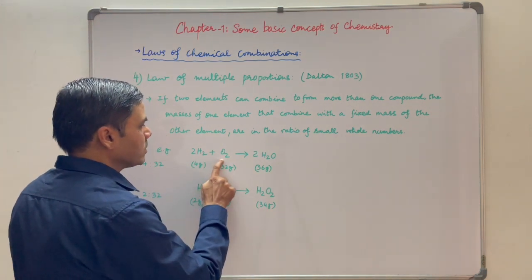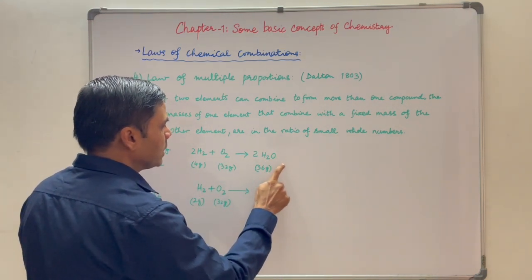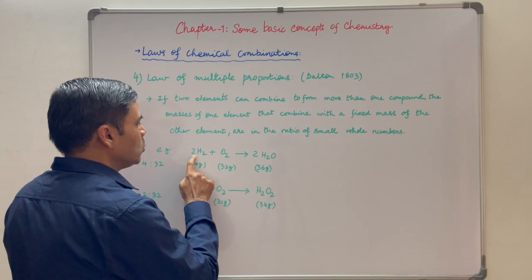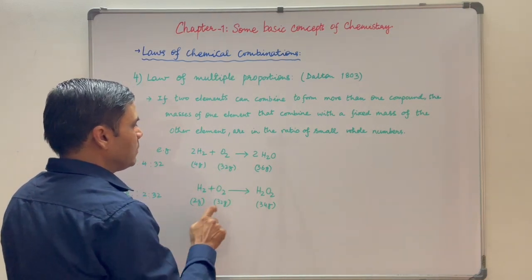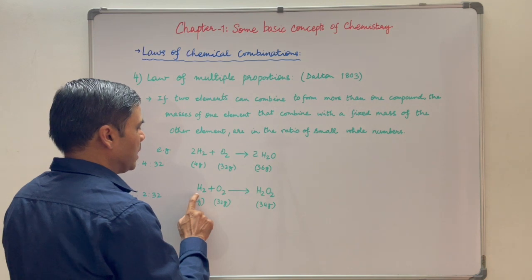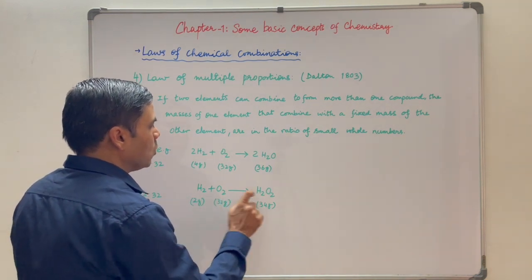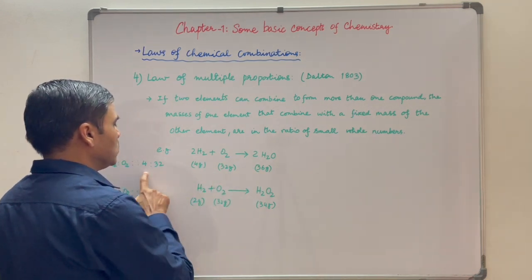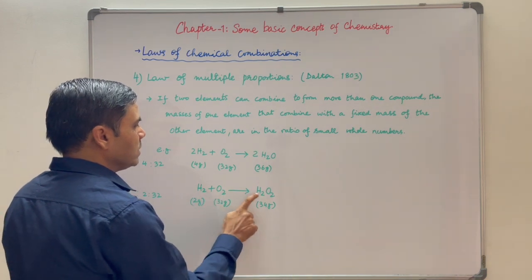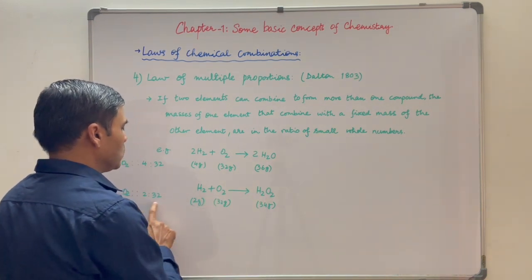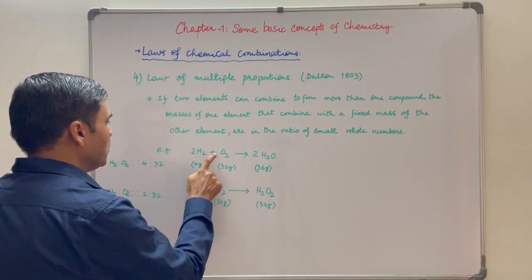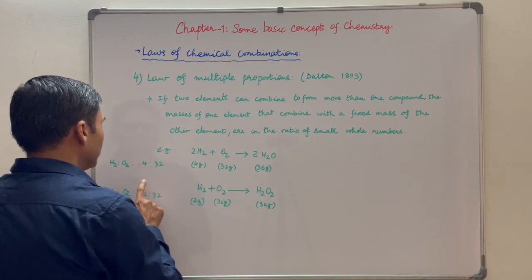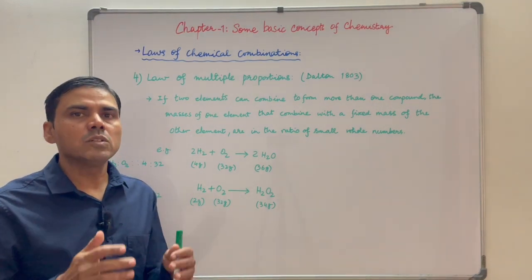Suppose hydrogen and oxygen combine to make two compounds, water and hydrogen peroxide. When they form water, the chemical reaction will be like this: 2H2 plus O2 makes 2H2O. And when they make hydrogen peroxide, the chemical reaction will be like H2 plus O2 makes H2O2. The ratio of hydrogen and oxygen in water will be 4 is to 32, and the ratio of hydrogen and oxygen in H2O2 will be 2 is to 32. Now fix the mass of oxygen in both the compounds. That is already fixed here. So the ratio of hydrogen will be 4 is to 2 in the two compounds, that is 2 is to 1, which is a simple ratio.